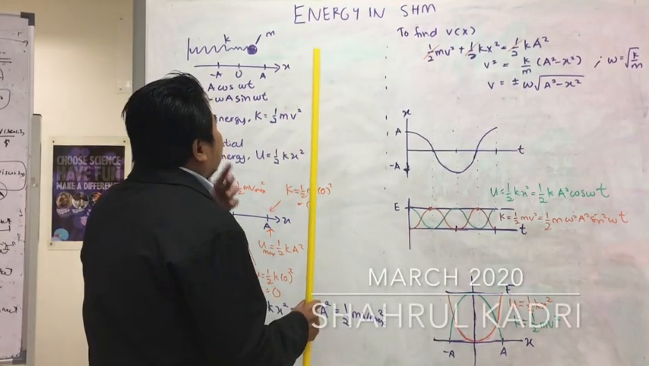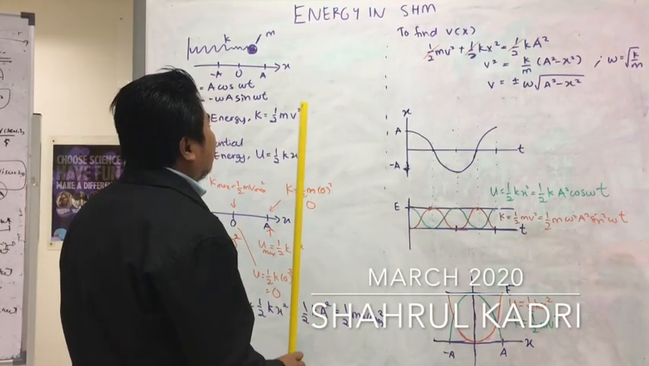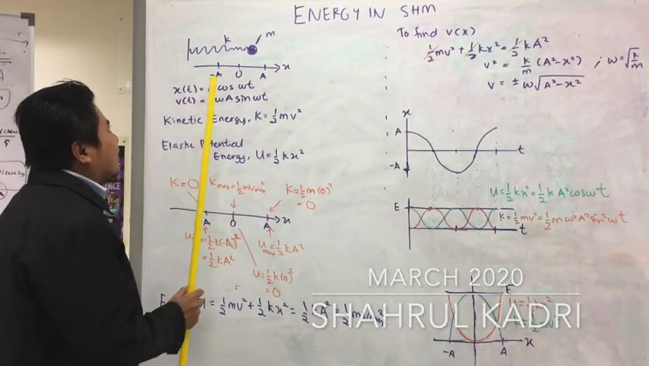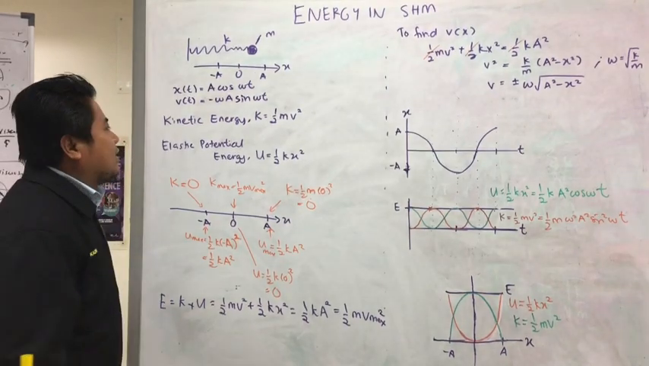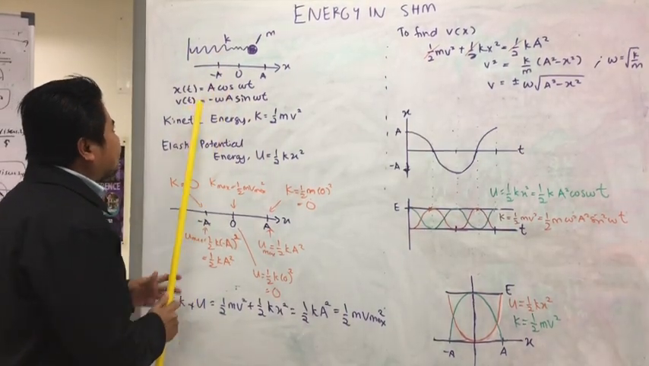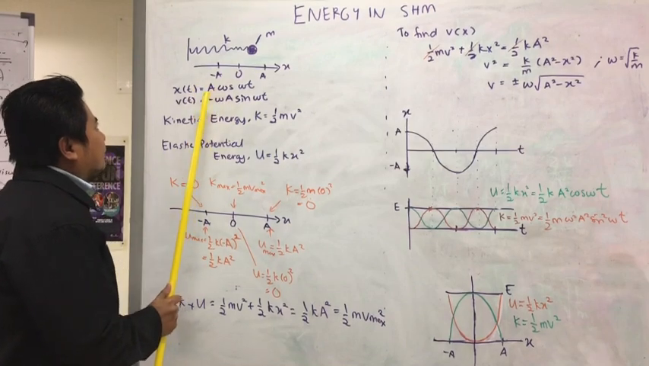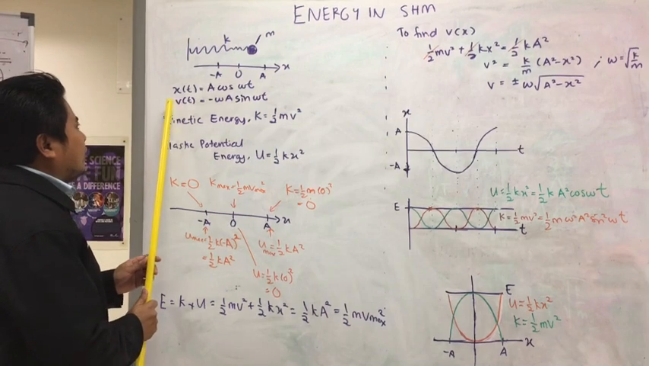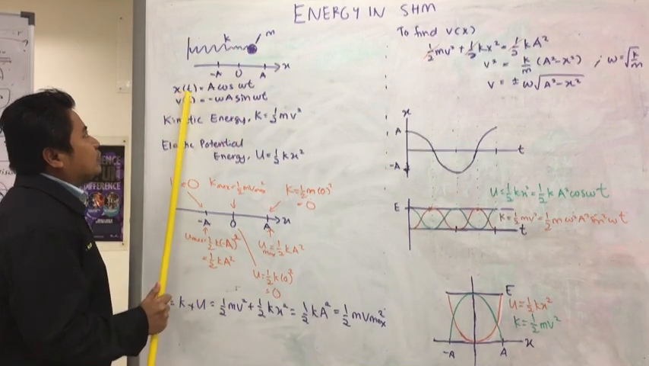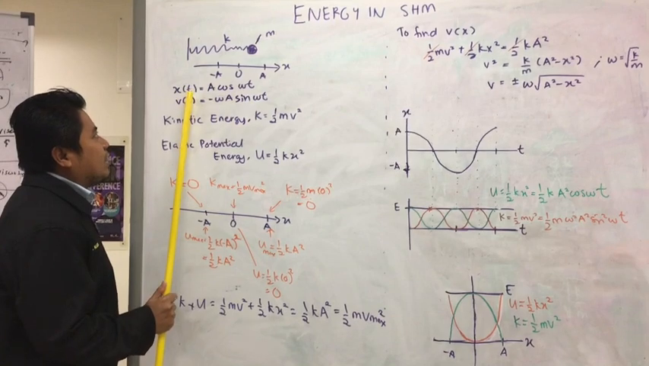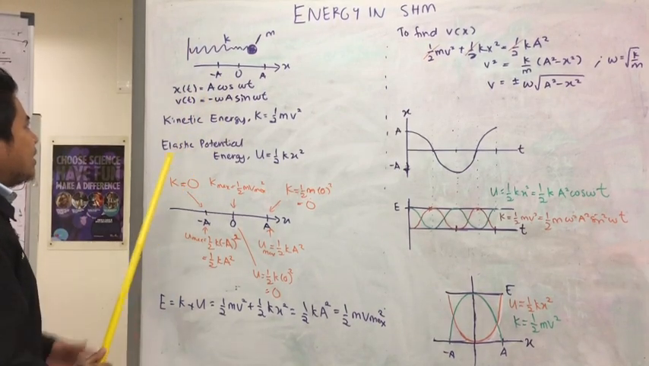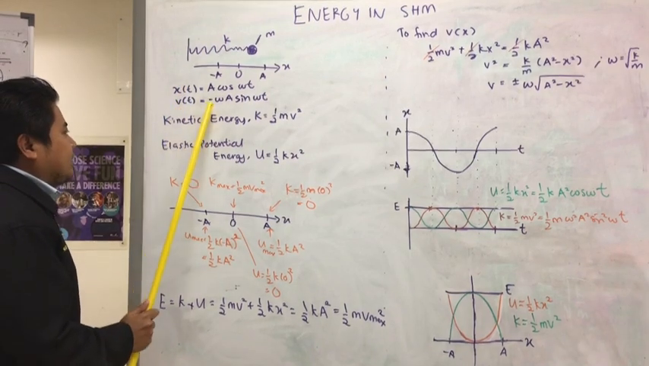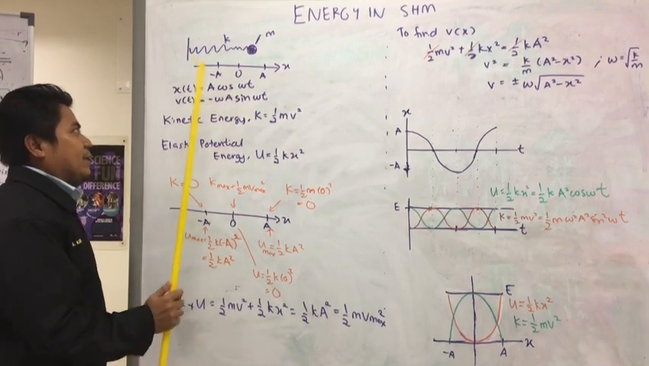Okay, in this lesson, we are going to describe energy in simple harmonic motion. Let us turn back to the mass spring system. We recall the equation for the displacement of the mass as a function of time, x equals A cos omega t. And then the velocity of this mass can be described by v equals minus omega A sine omega t.